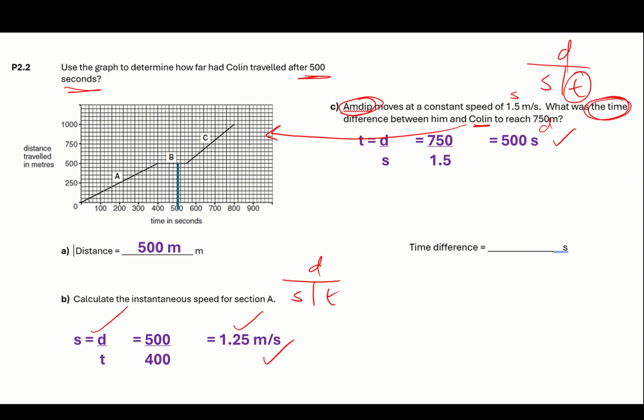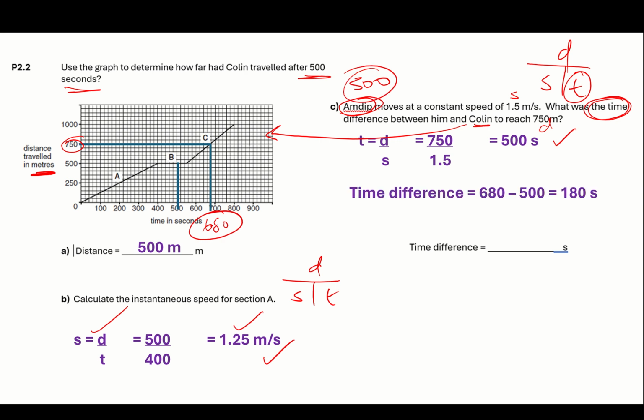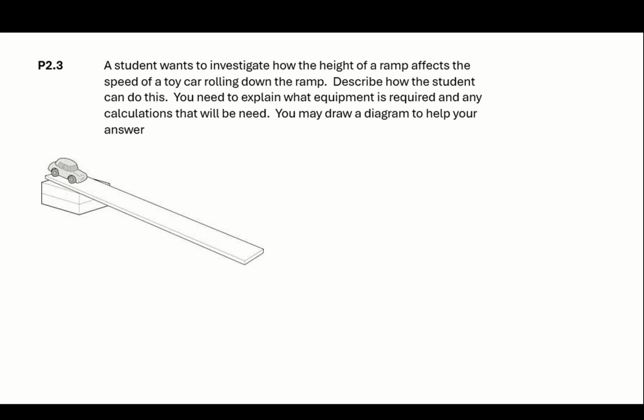Now let's go and find Colin. So Colin, for 750 meters, and again we're looking here, took 680 seconds. So we know AMDIP took 500, Colin took 680, and then we just take those away. 680, take away 500 is 180 seconds.